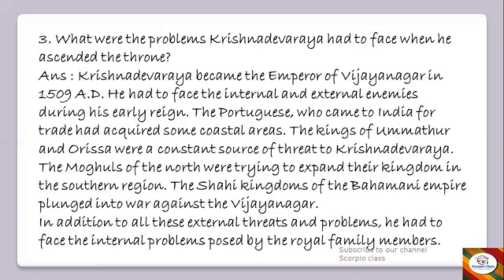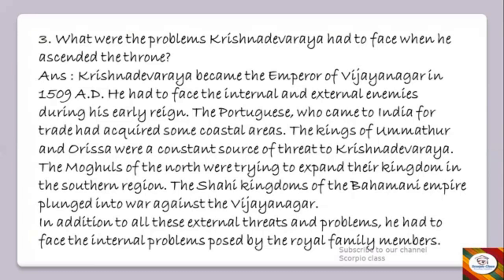So let's move on and let's see what were the problems Krishna Deva Raya had to face when he ascended the throne. And the answer is, Krishnadeva became the emperor of Vijayanagara in 1509. Okay, second point, he had to face the internal and external enemies during his early reign. Next point, the Portuguese who came to India for trade had acquired some coastal areas.